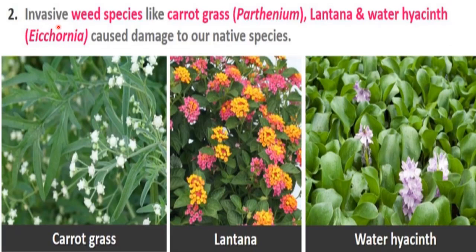Next example is invasive weed species like carrot grass, also called Parthenium, lantana, and water hyacinth. Water hyacinth is also called Eichhornia. All these weed species are alien species and have caused damage to our native species. These are not good for the indigenous species of any area. So the carrot grass looks like this. This is lantana and this is water hyacinth. All these are alien species.